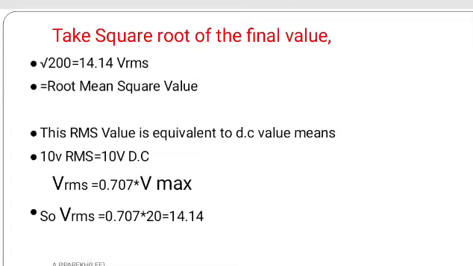So I repeat, what is the procedure? The first step is to divide the waveform into equal sections. Number 2, take the square of each. Step number 3, take the average or mean value. And the last step, take the square root of the final value, and the answer is the RMS value or the root mean square value. So friends, this RMS value is equivalent to the DC value.